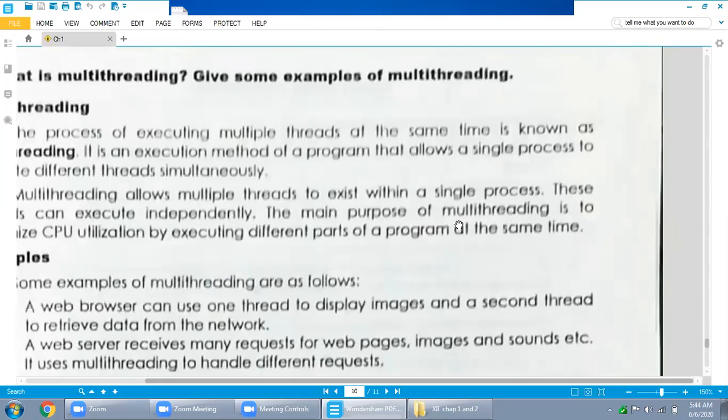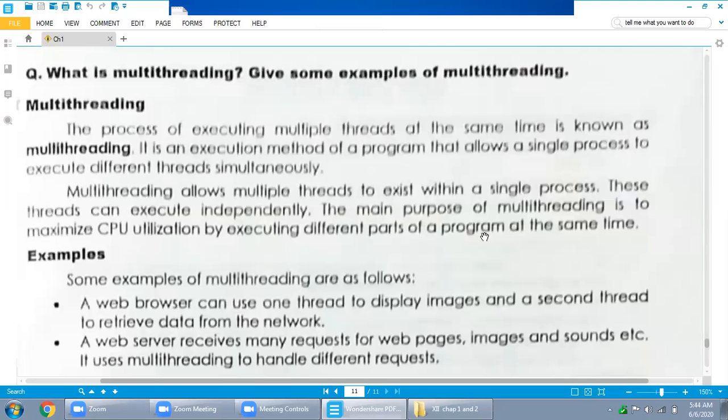Next, same topic. What is multi-threading? Give some examples of multi-threading.